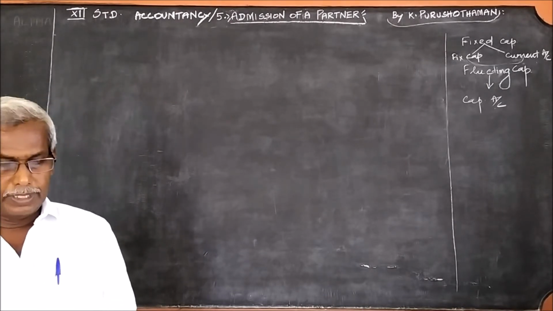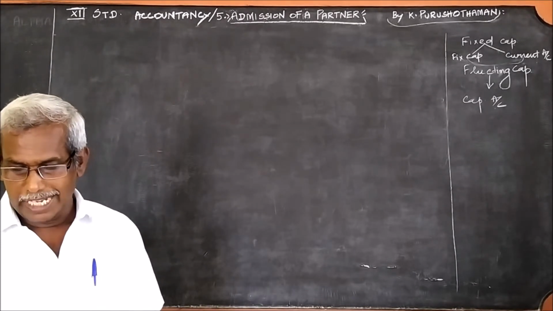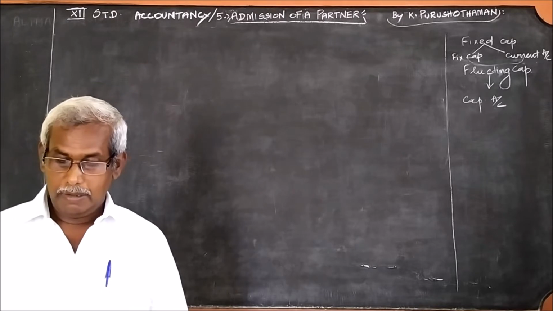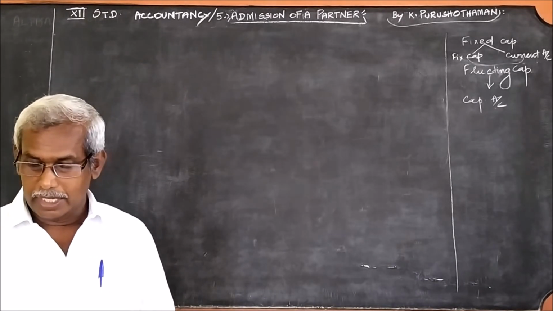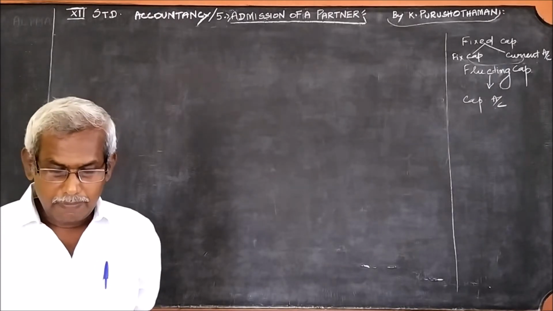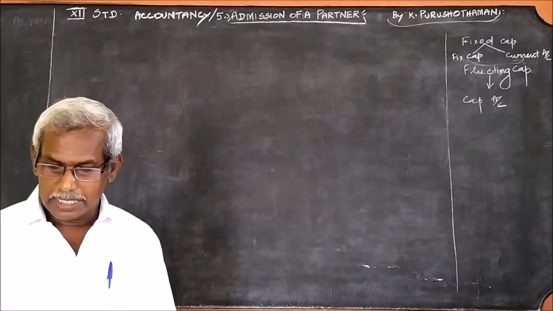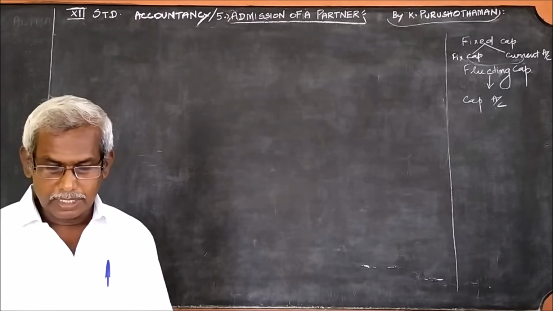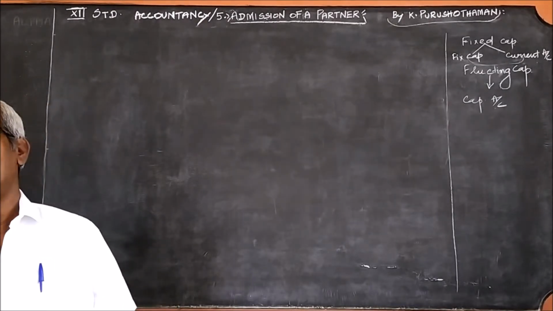The goodwill of the firm on the date of admission was valued at 25,000. Mano is not able to bring in cash for his share of goodwill. Pass necessary journal entry for goodwill on the assumption that the fluctuating capital method is followed.